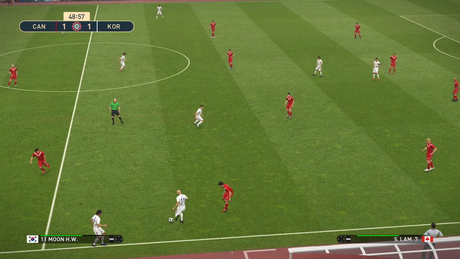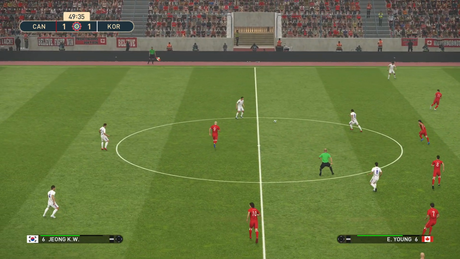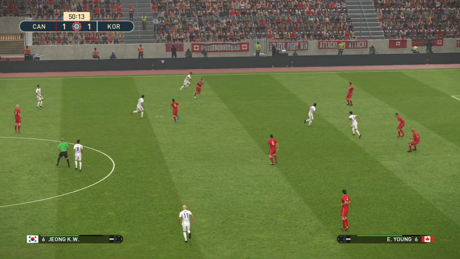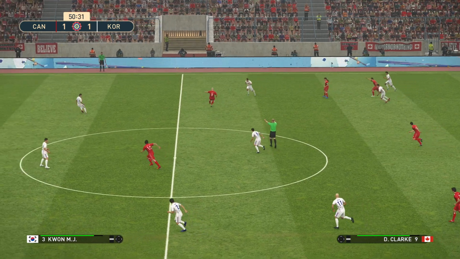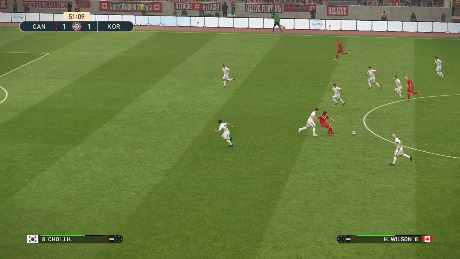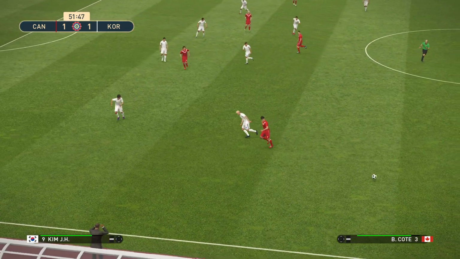Canada falling down the table in the last number of weeks. From title contenders to mid-table mediocrity. And Korea, well, they spent practically the whole season in the bottom half. Trying to get something going this season.